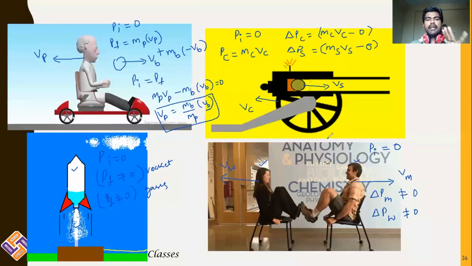And finally, when some disturbance occurs, both the bodies come into motion. Person is coming to motion, ball is coming to motion. Cannon is coming to motion and the ball is also coming to motion. Rocket and gases both are coming to motion. Woman and man both are coming to motion. That is one more common point observed in all these examples.